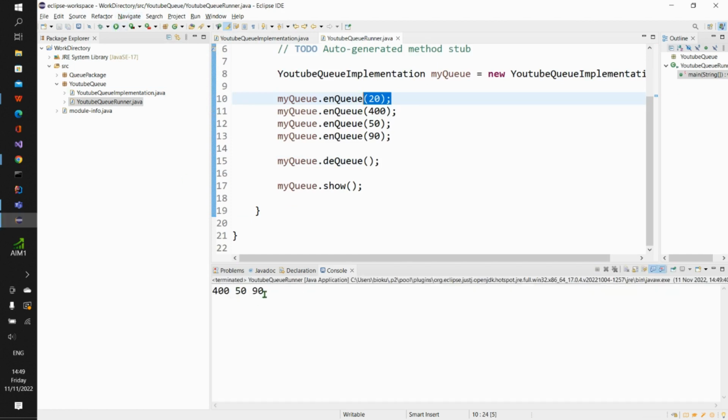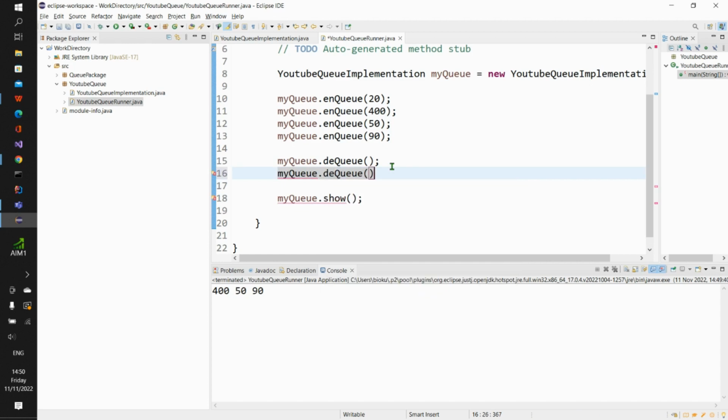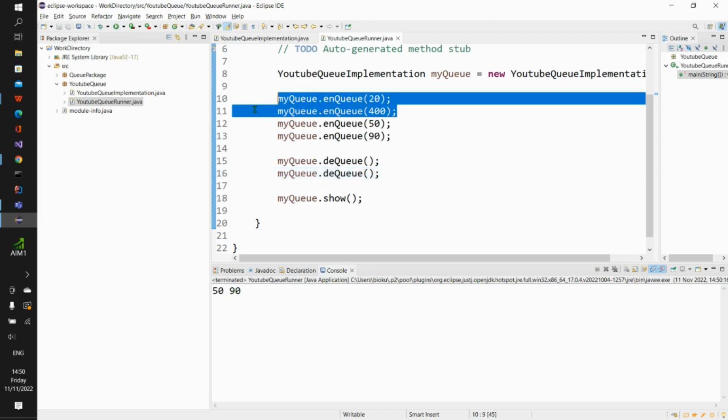you will see that it removes the first element inside our container. So this 20 is gone, and 400 and 90 remain. So I will perform another dequeue operation, my q dot dequeue. Then I end this program and run it again. Then you see that 400 is also gone, and 50 and 90 remain.